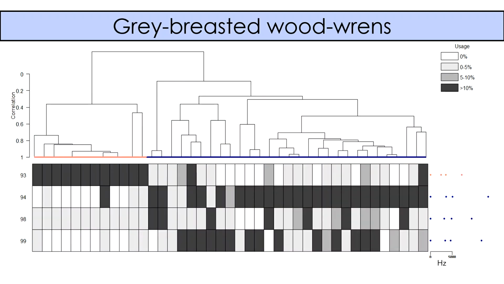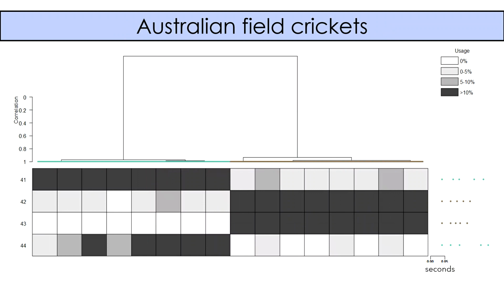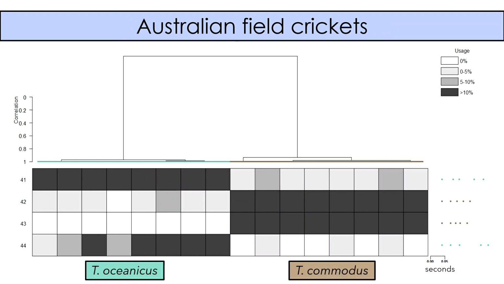For the wrens, the program robustly delineated the 2 known subspecies, which was exciting. And similarly, for our field crickets, the program robustly delineated the 2 known species.